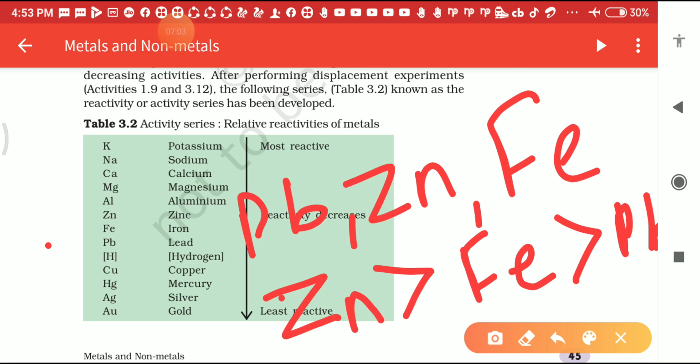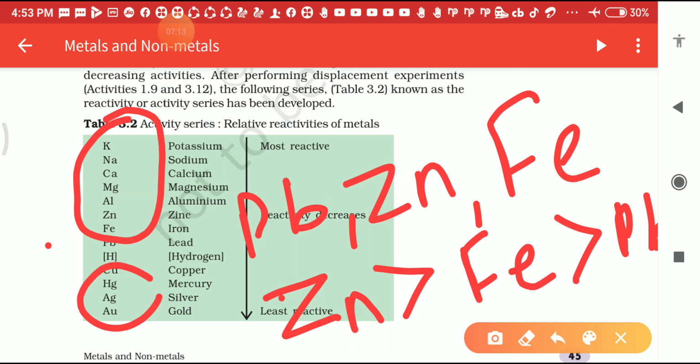Now student, the question is here: if all are metals, this one is a metal and below this one is also a metal, but why is hydrogen here? Why do we write the hydrogen in the reactivity series of metals? That question arises here.